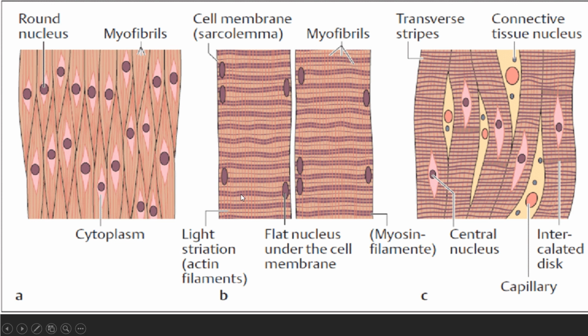This is the comparative diagram of all three muscles. Here you can see there are no striations. They are tapering, so they are spindle shaped. Which kind of muscles are they? They are involuntary. Then these have dark and light colored bands, so they are your voluntary muscles, or striped or striated muscles. These are cardiac muscles. Here there is no branching, and in these branching is present. This is the intercalated disc, a kind of connecting disc. They are cylindrical, or you can say tape in structure. They have strips. So it is a kind of mixture between both the muscles.